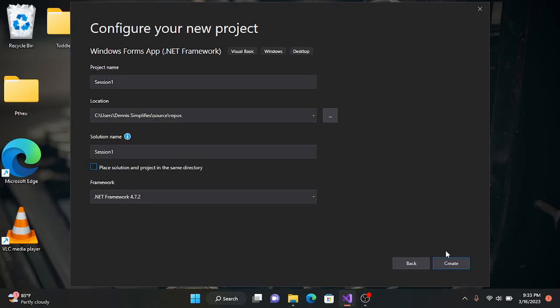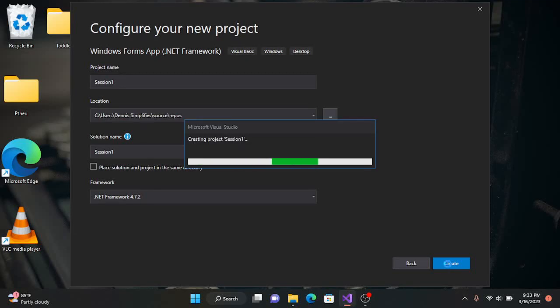So from there, we go to create, and then we create our first Windows form. So we wait for it as it loads. It takes a while to load our first page, creating our Windows app. So as you can see, creating project session 1.